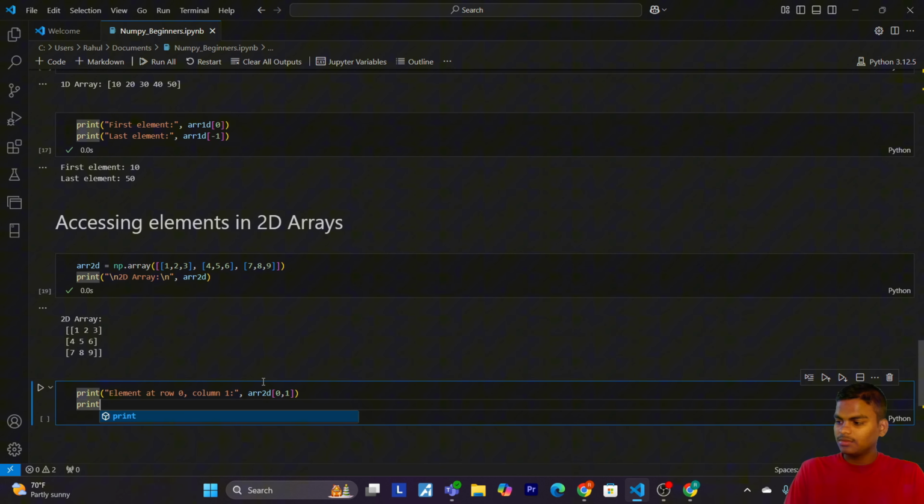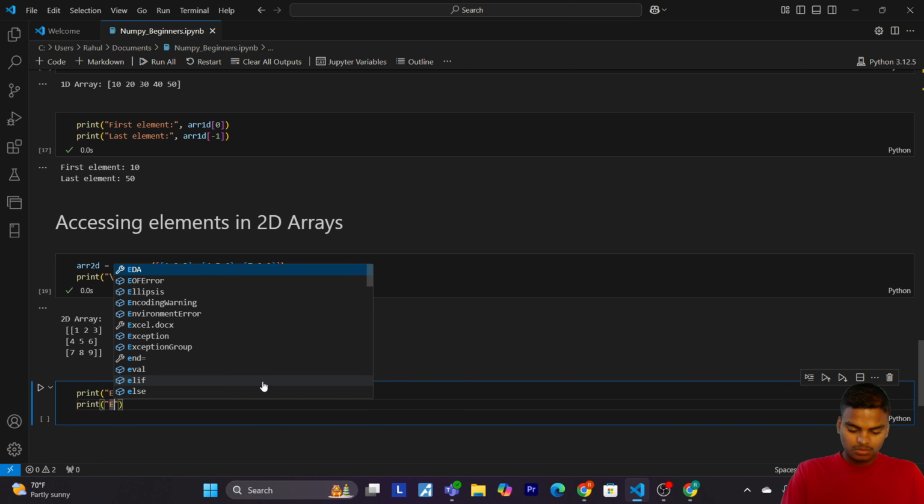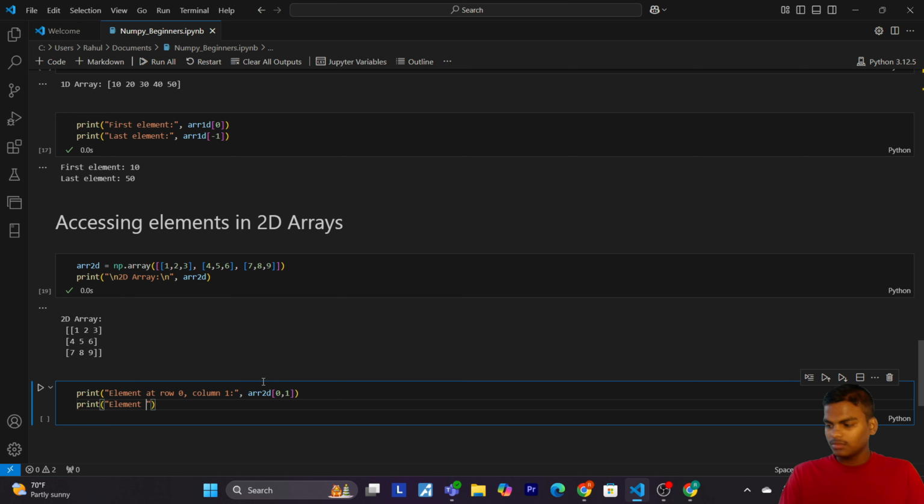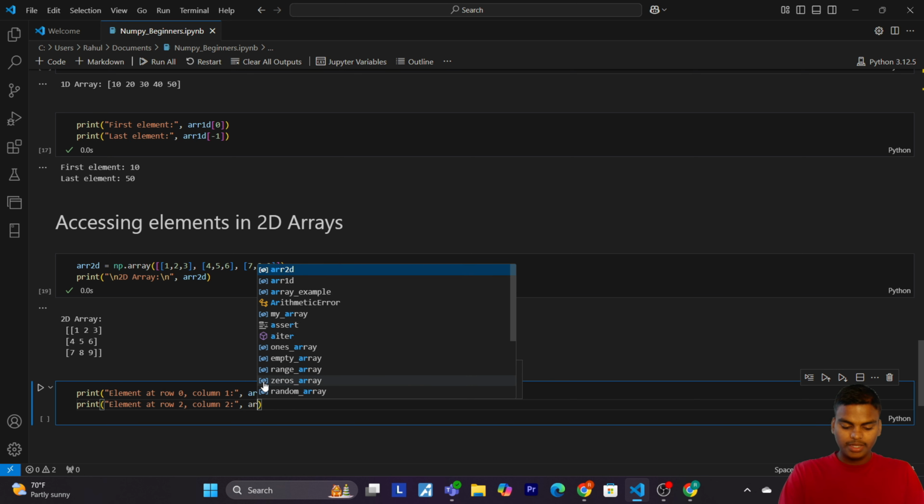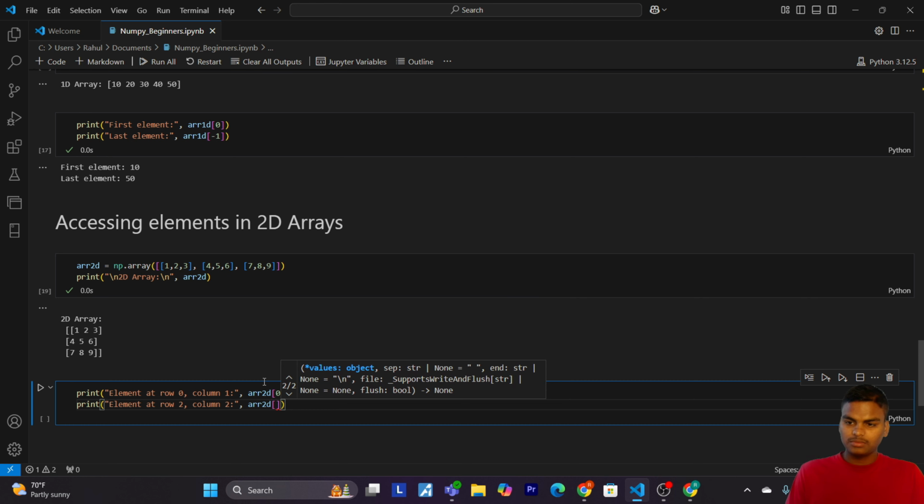So again print element at row 2 and column 2. Now let's write AR 2D 2 comma 2. So now let's run the code.